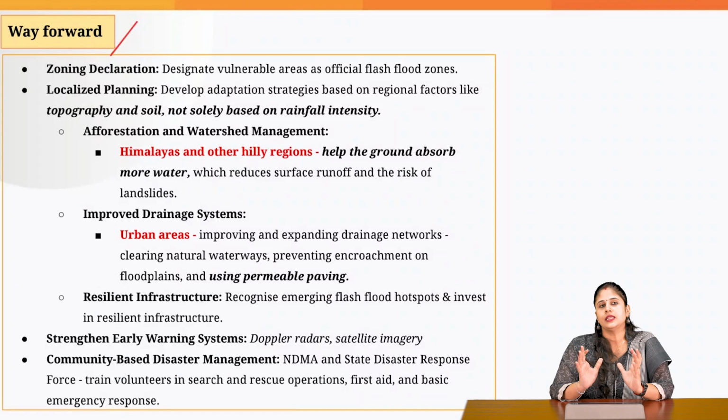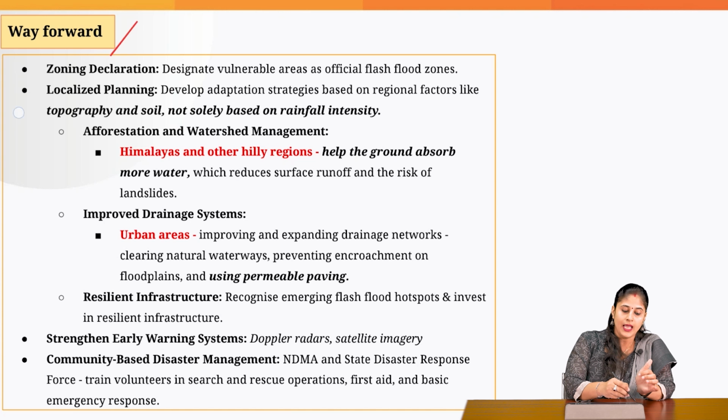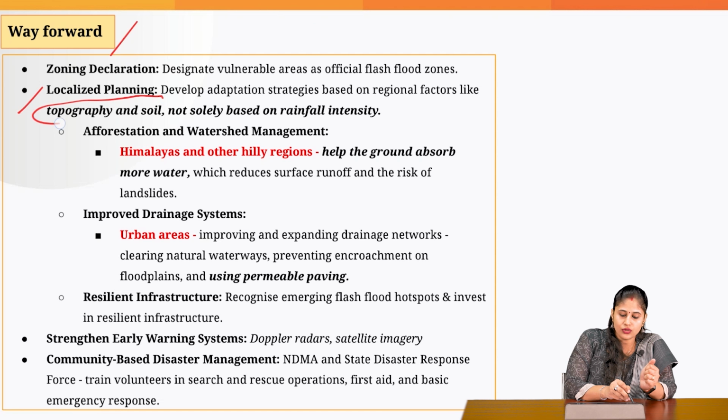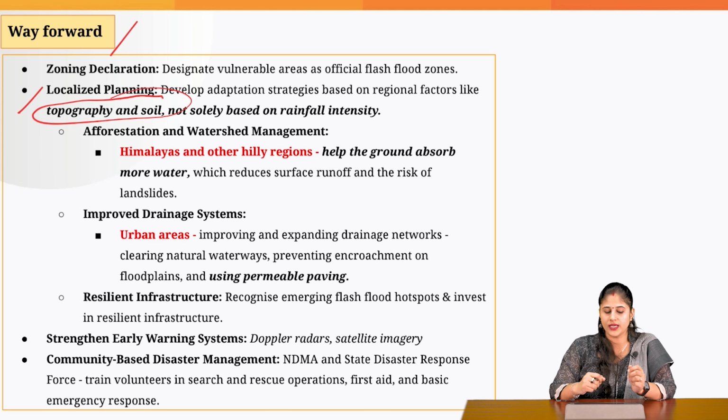First and foremost, the government needs to effectively do the hazard zonation mapping. We need to figure it out. We need to identify, based on the previous data set that we have, which are the regions which are more prone to flash floods. Accordingly, localized planning needs to be done. Okay, the planning should be based on factors like topography, soil, and not merely based on rainfall intensity.